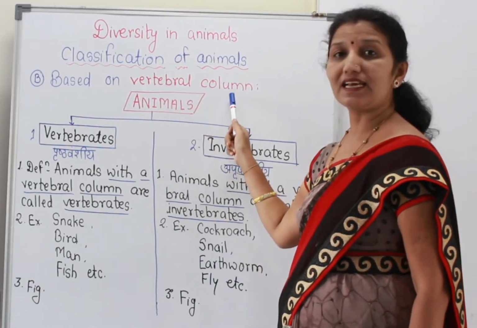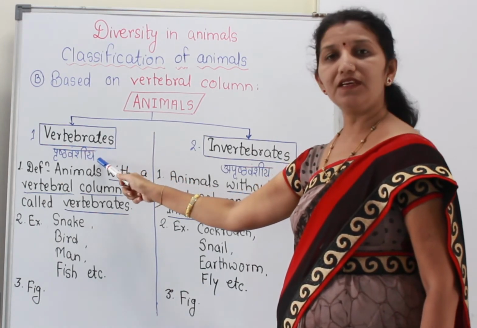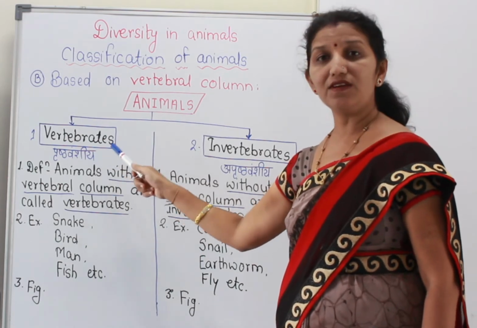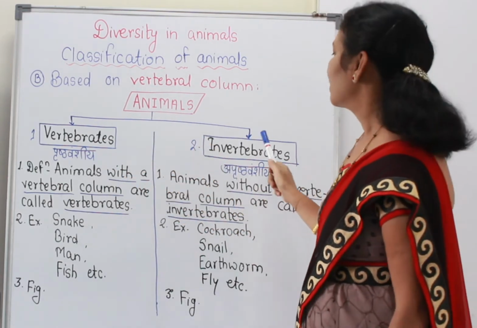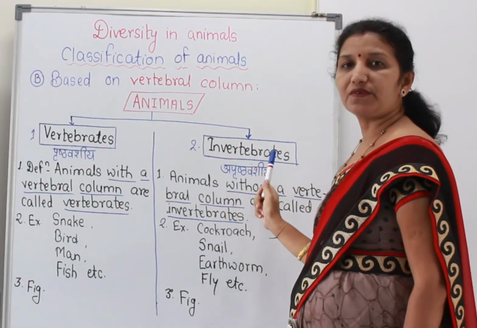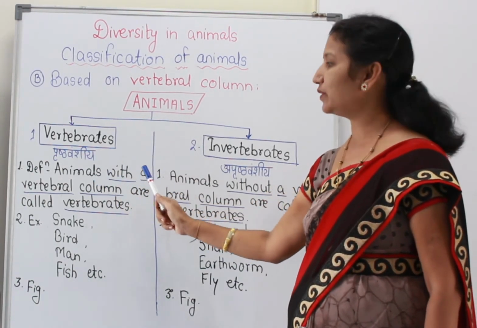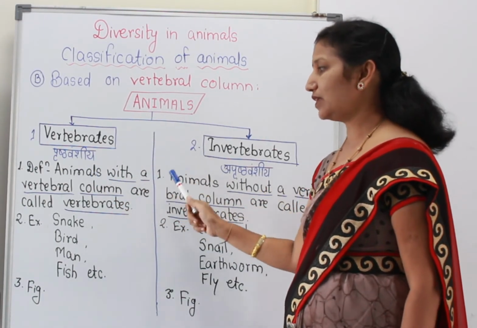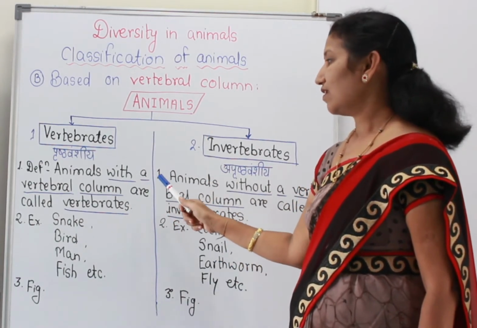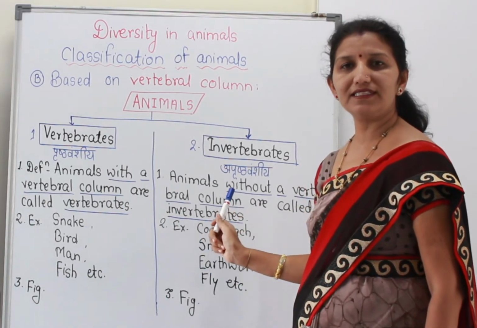The vertebral column is पाठीचा कणा, and if animals have a vertebral column, they are called vertebrates, and in Marathi they are called पृष्ठवंशीय प्राणी. Whereas invertebrates are the opposite of it, अपृष्ठवंशीय प्राणी. Now we will study the definitions of both. Animals with a vertebral column are called vertebrates. And animals without the vertebral column are called invertebrates.